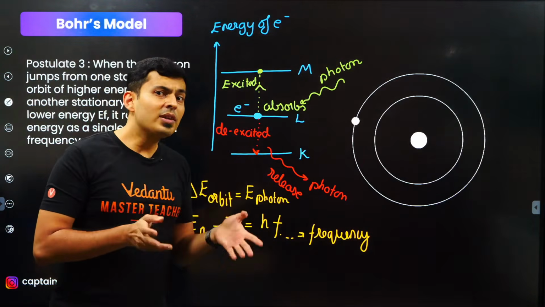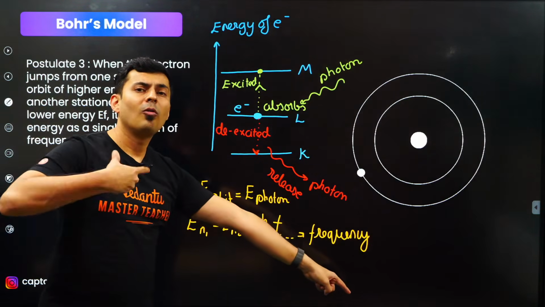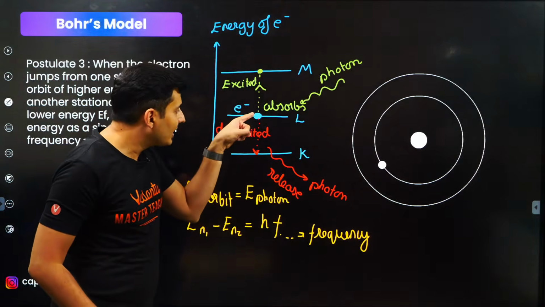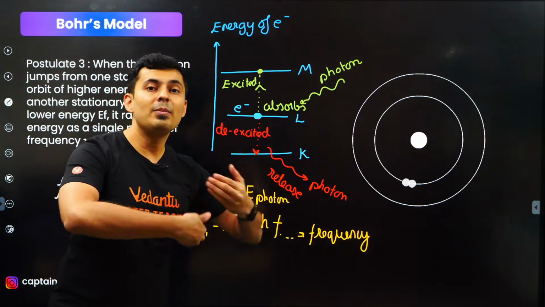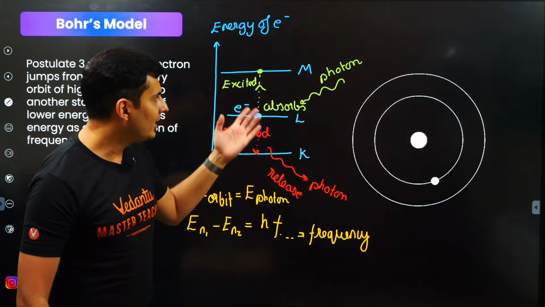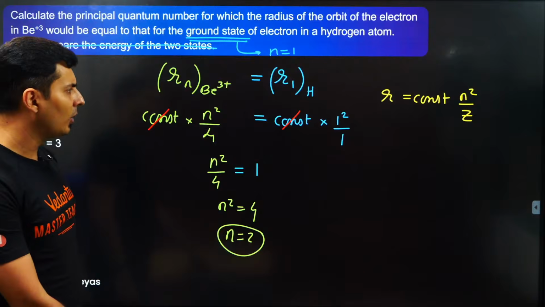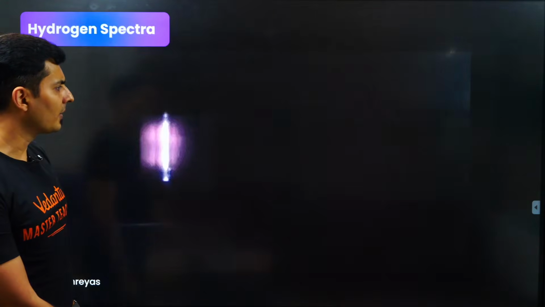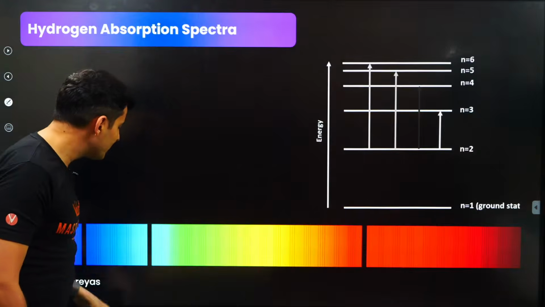Correct? And if a spectrum is formed because photons are getting released, when will it get released? Because electrons are getting de-excited. Then it will be called emission spectrum. Okay, let's try this out. Let's go to the absorption and emission spectrum and see how this works again. Over here, just look over here. Here, do you see something is missing?